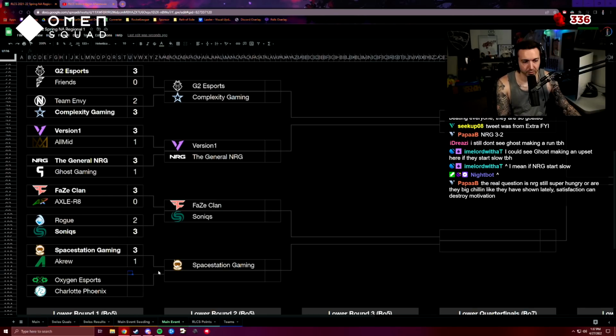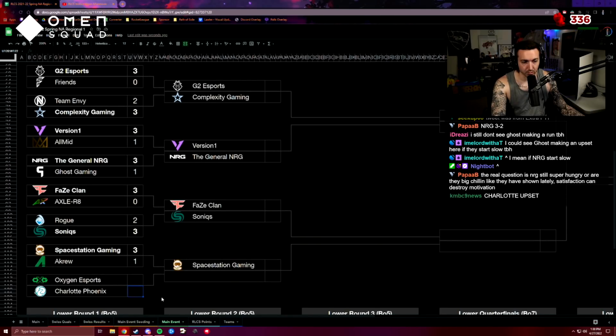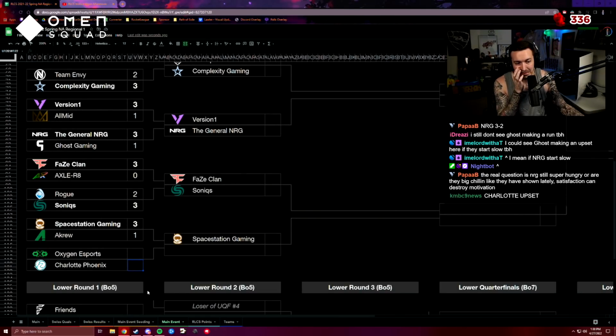And then Oxygen's Charlotte Phoenix. Charlotte Phoenix did have the best performance in Swiss. They did go 3-0. They looked very convincing doing it. They only dropped 1 game to United, but beating Exet and Friends, Charlotte Phoenix looked really, really good. The issue with Charlotte Phoenix has always been consistency.